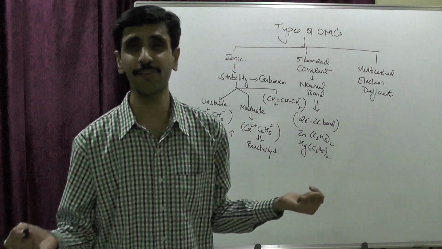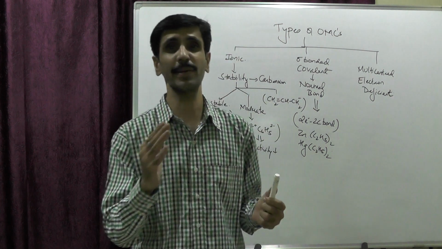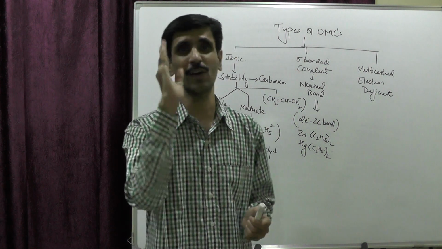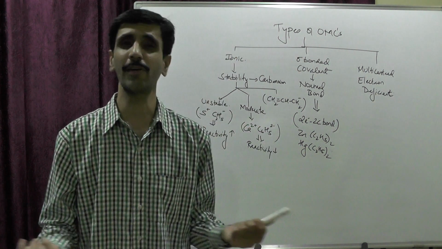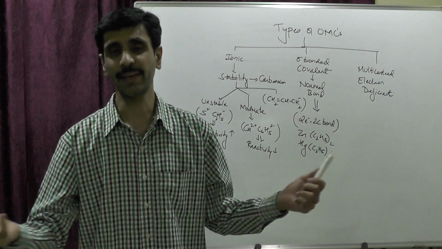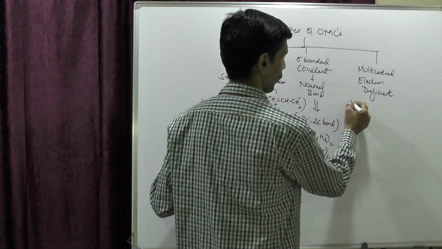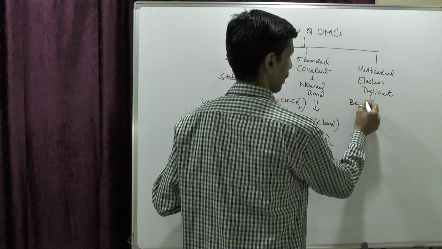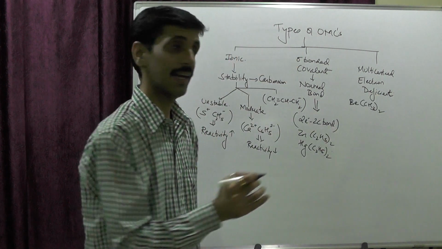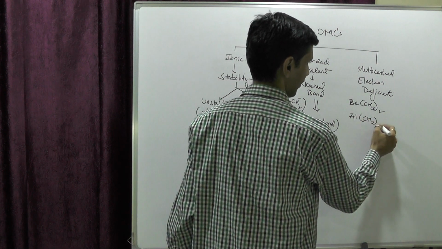Alright, now electron deficient you know very well. And what is electron deficiency? Deficiency means less: less than the minimum number of electrons required. Then those compounds are called electron deficient compounds. I give you some examples of that: Be(CH3)2, and at the same time I'm going to talk about Al(CH3)3.